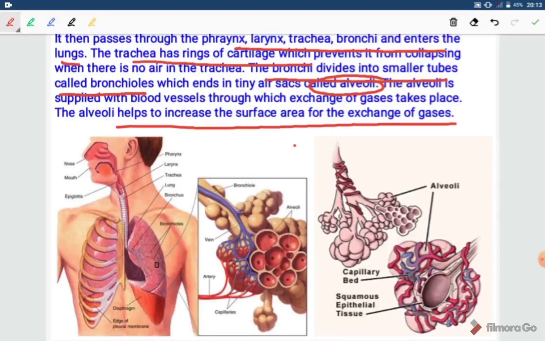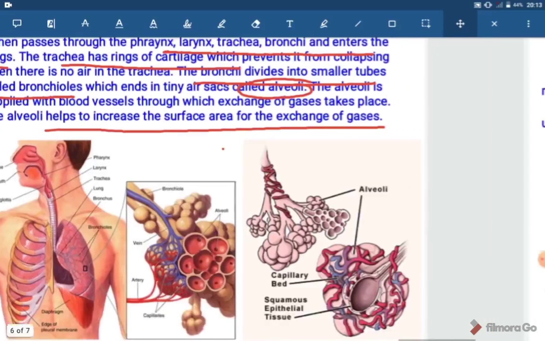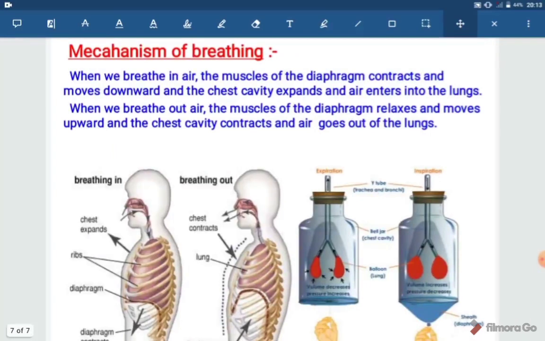What is the function of villi? Villi also increase the surface area for absorption of digested food. Similarly, alveoli help in increasing the surface area for exchange of gases. There is one question in your NCERT: compare the villi with the alveoli on the basis of structure, site and functions. So what will be the difference?